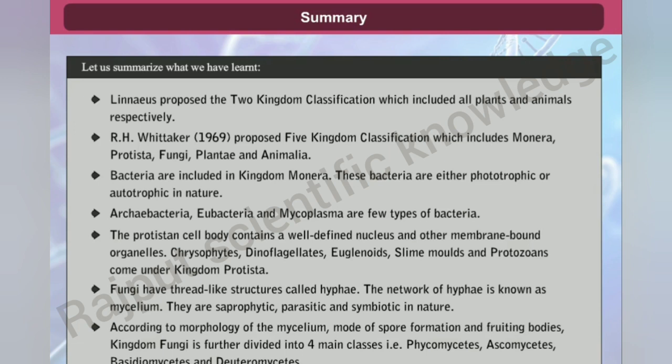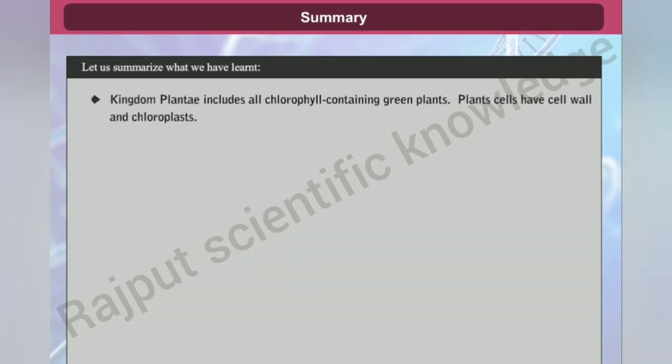According to morphology of the mycelium, mode of spore formation and fruiting bodies, kingdom Fungi is further divided into four main classes, that is, Phycomycetes, Ascomycetes, Basidiomycetes, and Deuteromycetes. Kingdom Plantae includes all chlorophyll-containing green plants.